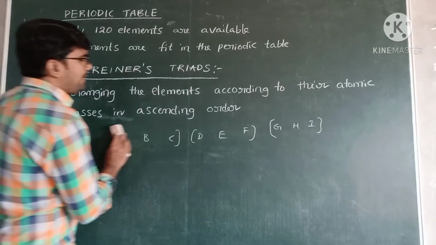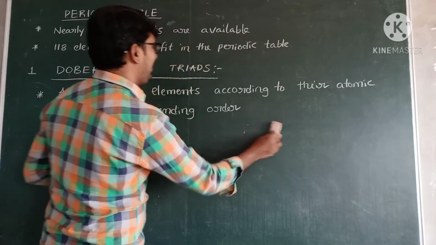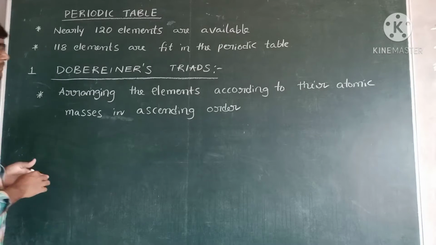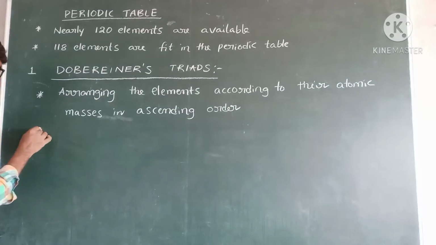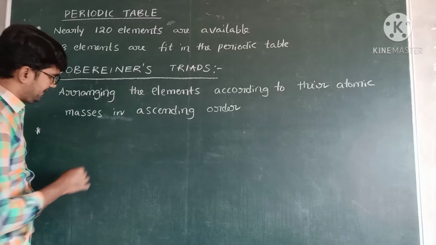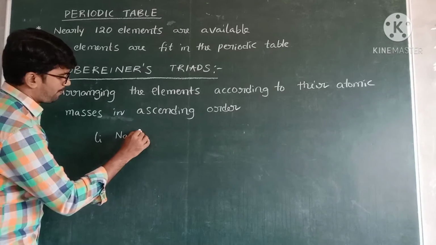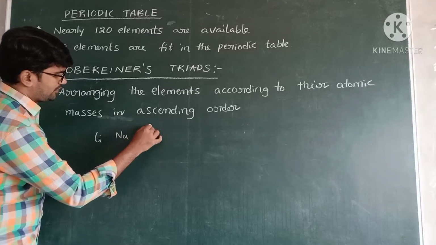Now, sir, how many elements are available, sir? Nearly 20 plus elements are available. Of those, the first triad is lithium, sodium, potassium.